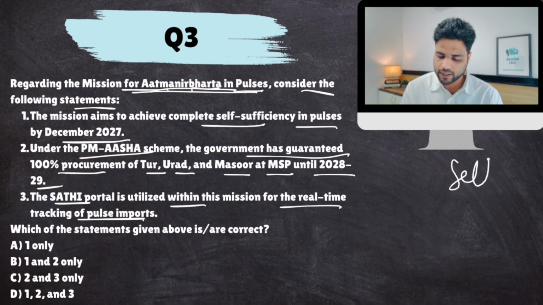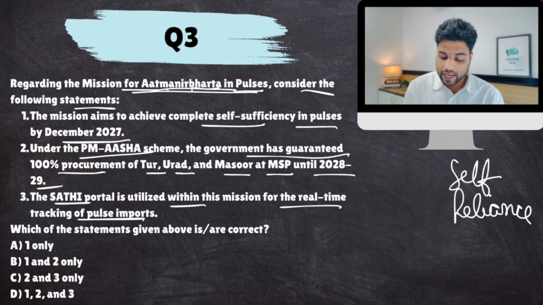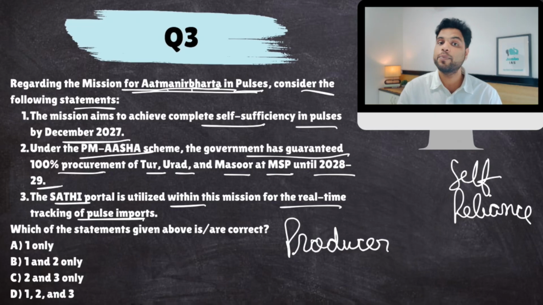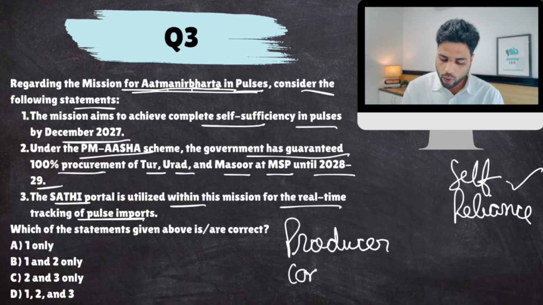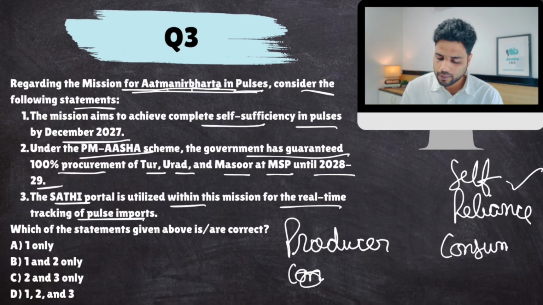It is self-reliance. Now, you should know this fact about India. India is one of the largest producers of pulses in the world. Okay? India produces a lot of pulses. Then why do we need self-reliance in this area? Because India is also one of the largest consumers of pulses.